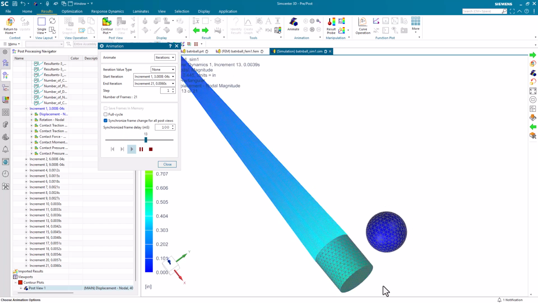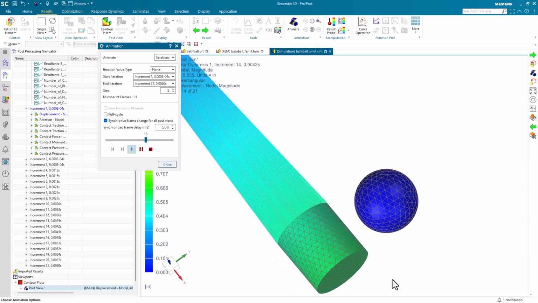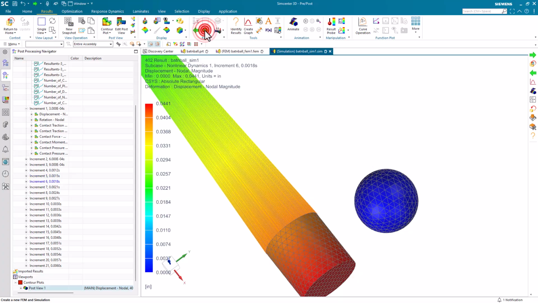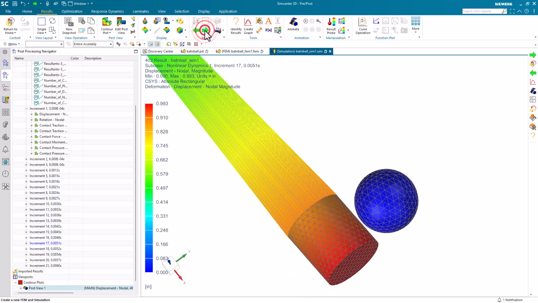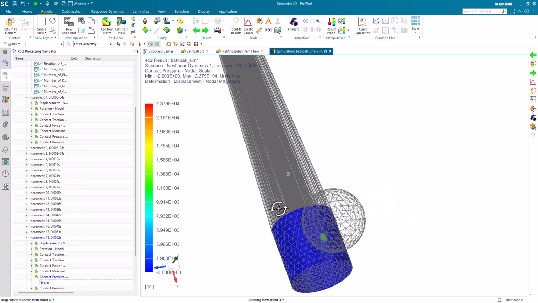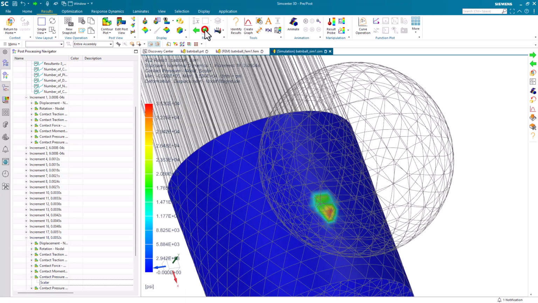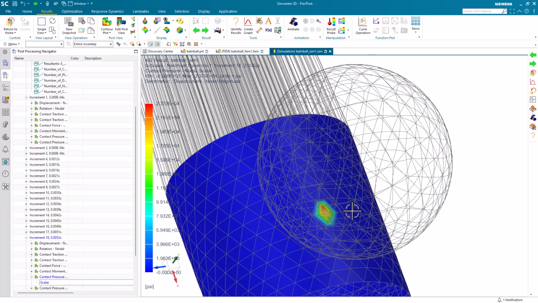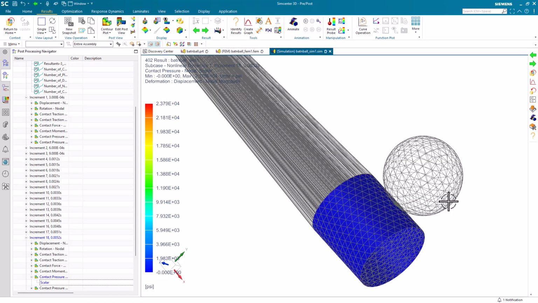And let's get a good view of that. So there we can see the bat swinging and impacting the ball. Next, what we can do is manually step through until we're just about to contact the ball. And here we can see that's at increment 18. Then we can take a look at our contact pressure results and see what that looks like where the ball and the bat are contacting. And that's how to simulate a bat hitting a ball with solution 402 nonlinear dynamics with contact.